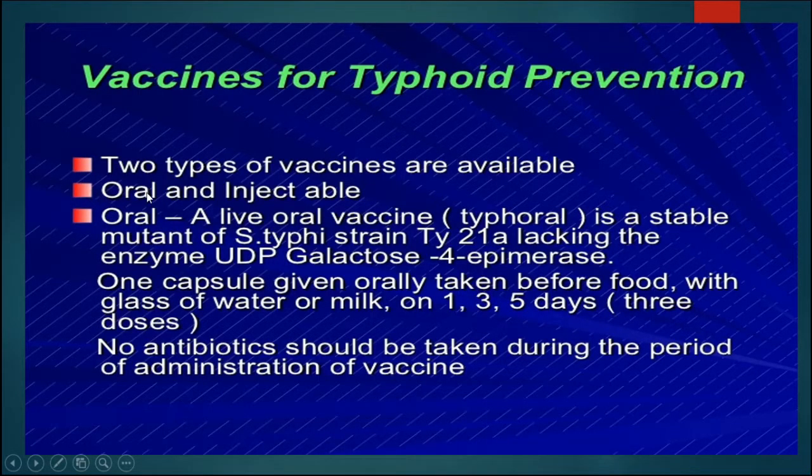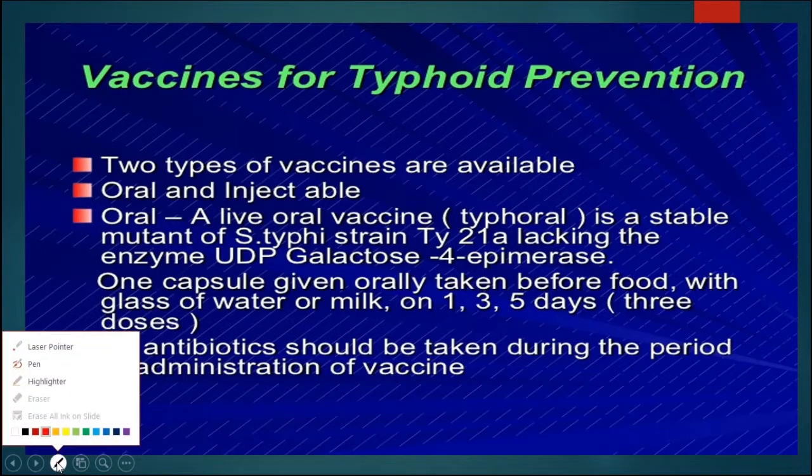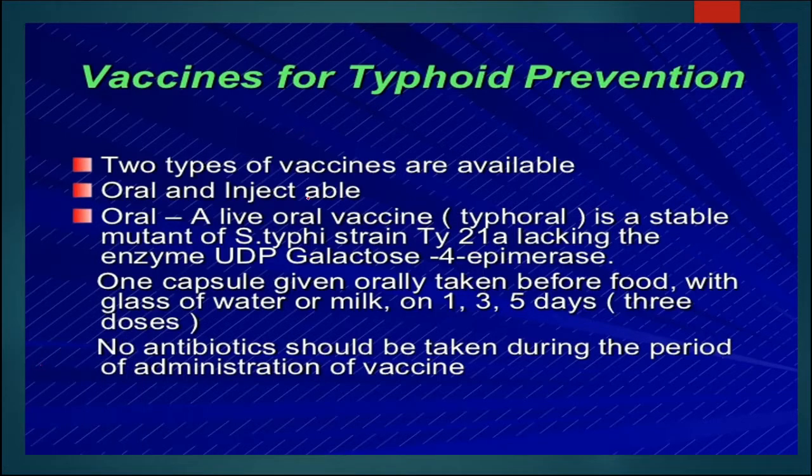So these are some common symptoms which arise during typhoid fever. Now there are some vaccines for typhoid prevention. Two types of vaccines are available, oral and injectable. Oral is taken through the mouth, and injectable through injections. The live oral vaccine known as Typhoral is a stable mutant of Salmonella typhi strain.